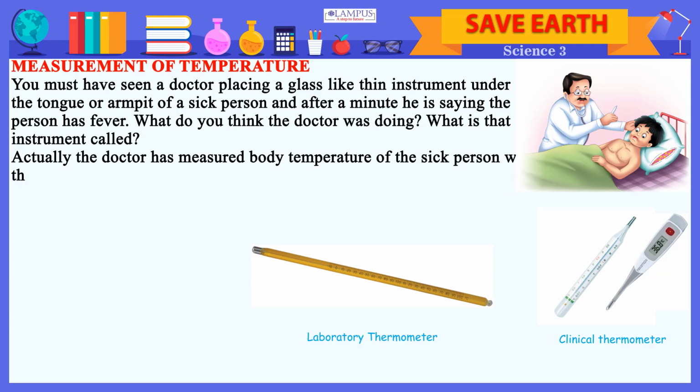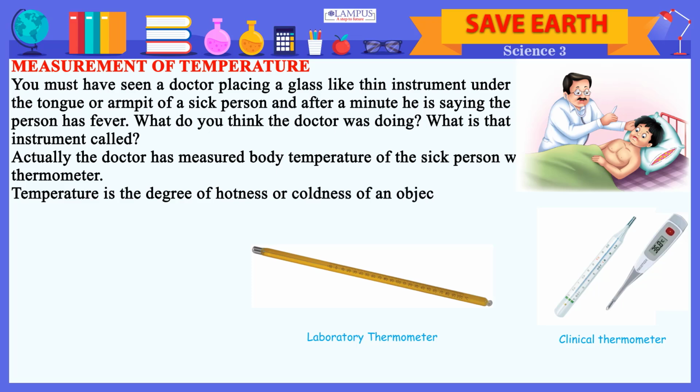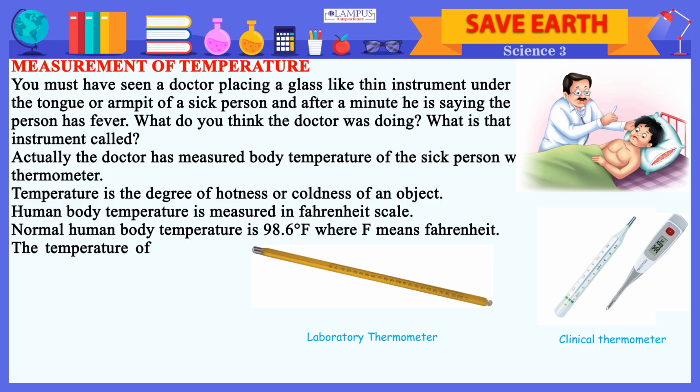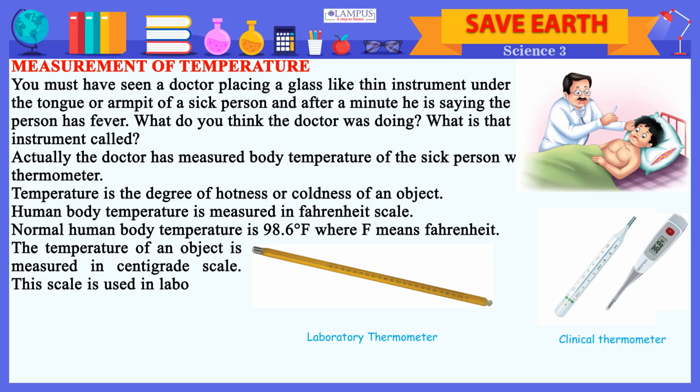Temperature is the degree of hotness or coldness of an object. Human body temperature is measured in Fahrenheit scale. Normal human body temperature is 98.6 degrees Fahrenheit, where F means Fahrenheit. The temperature of an object is measured in centigrade scale. This scale is used in laboratories and industries to measure very high temperature of objects.